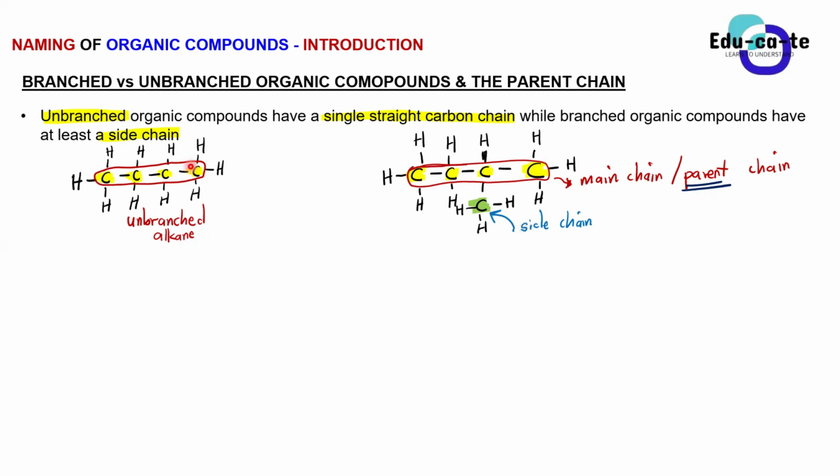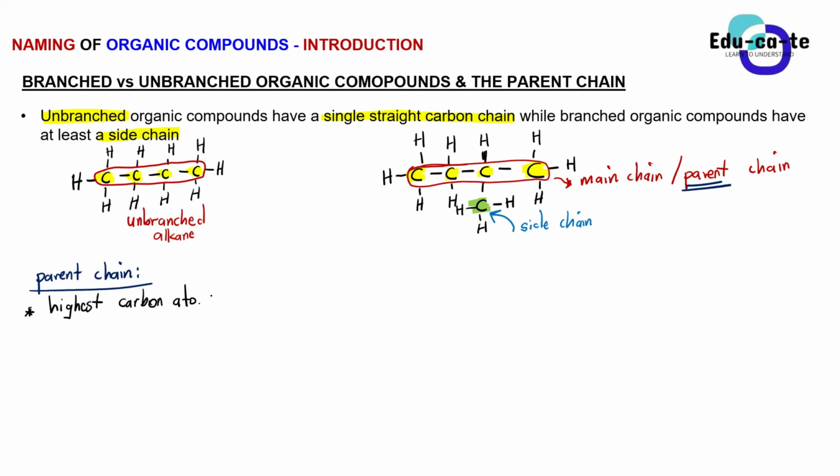So basically, when we are talking about the parent chain, there must be something unique about it. So how do you identify the parent chain when you are given a particular organic molecule? The parent chain must definitely have the most number of carbons, so the highest number of carbons. The number of carbon atoms must be the highest.